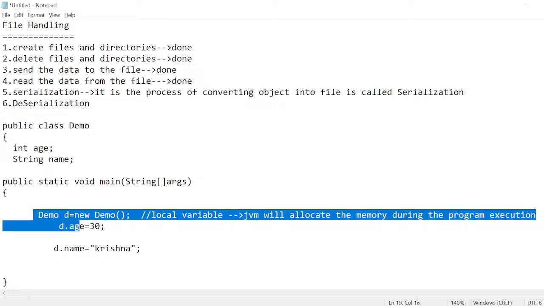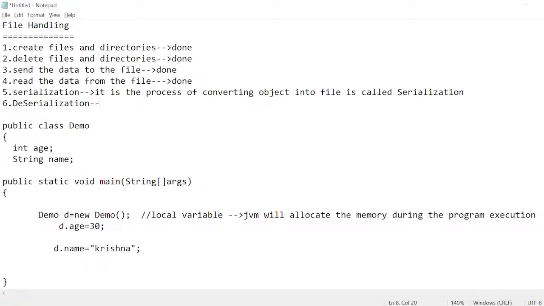So this data is stored in the file. Now after 1 month or 2 months, I want to read the data from the file. Then there is a concept that is deserialization.